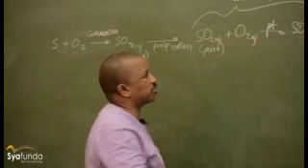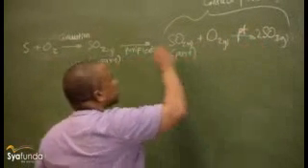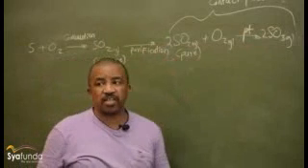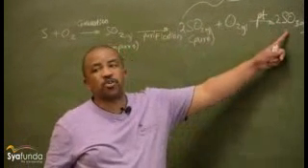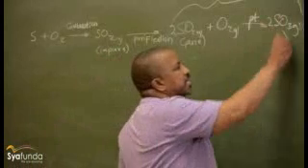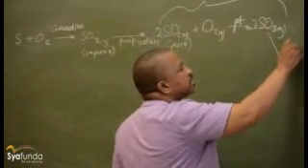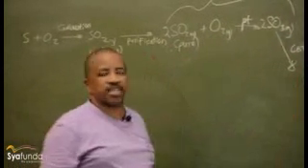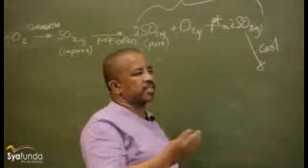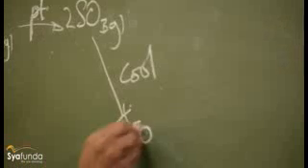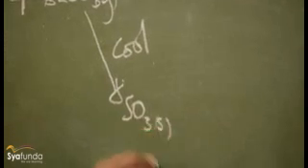We can balance that equation and write it like this. Then we have SO3 being formed. From SO3, they need to cool it, lowering the temperature until we get SO3 solid.